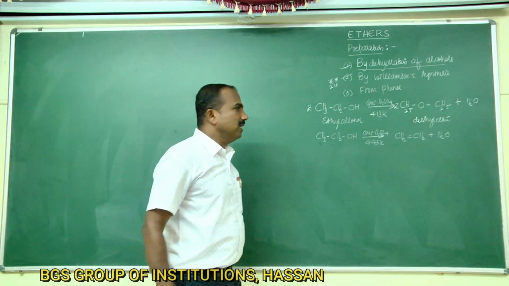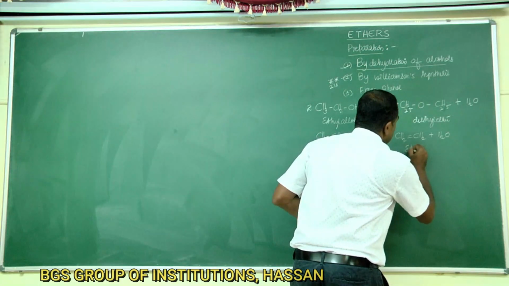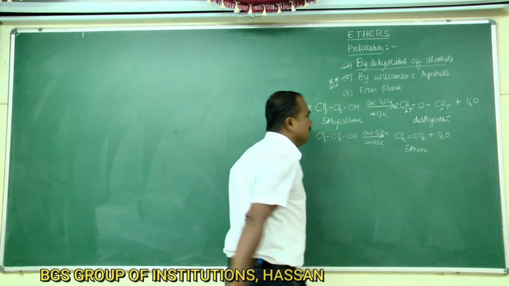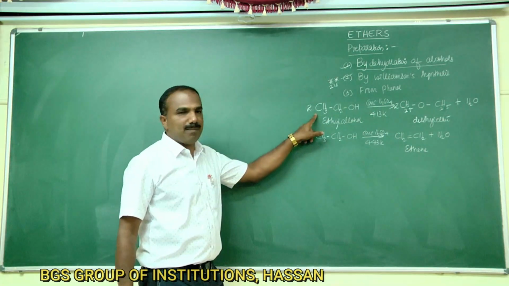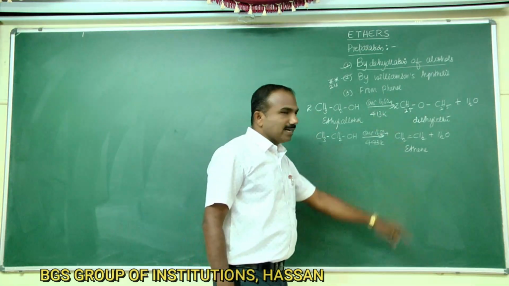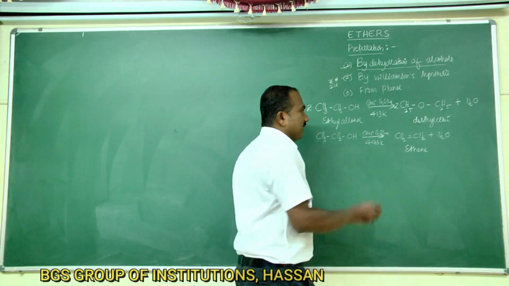Instead of ethers, we are going to get alkene. That alkene is ethene.